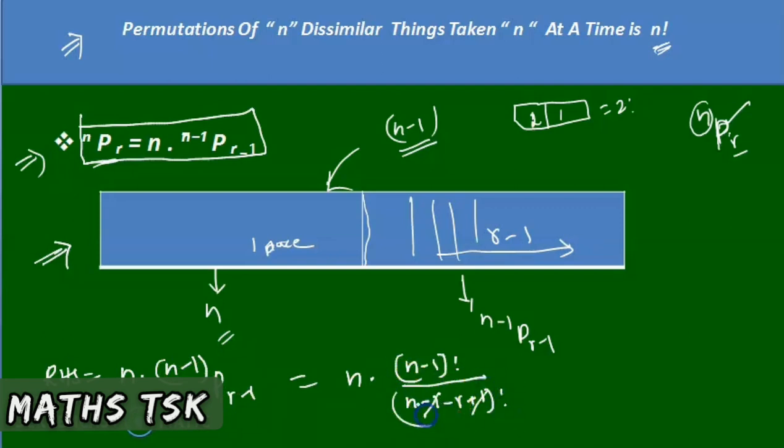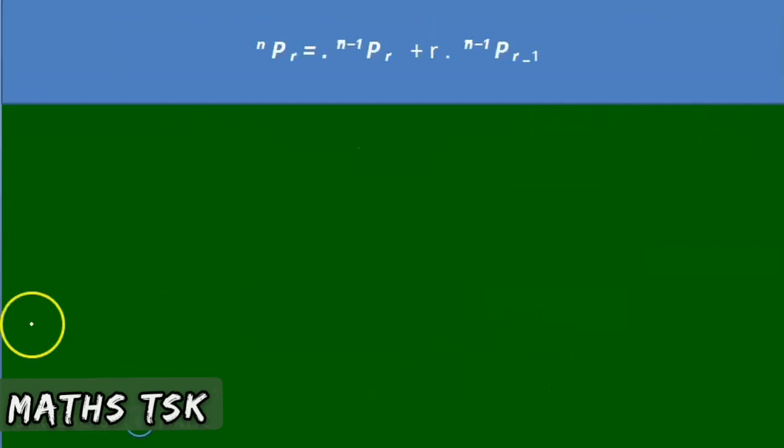These two get cancelled. n into (n minus 1) factorial is nothing but n factorial, and the remaining denominator is n minus r factorial. We know that n factorial by n minus r factorial is nPr. There is the mathematical proof of nPr equal to n into (n minus 1)P(r minus 1). Next problem. The theorem: nPr is equal to (n minus 1)Pr plus r into (n minus 1)P(r minus 1).